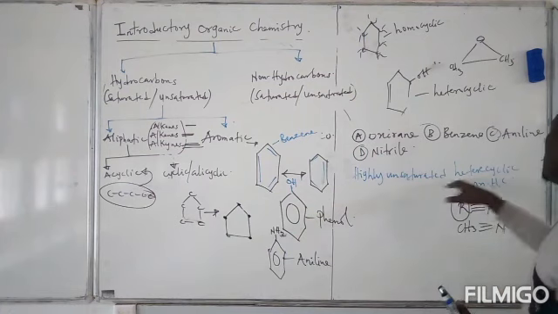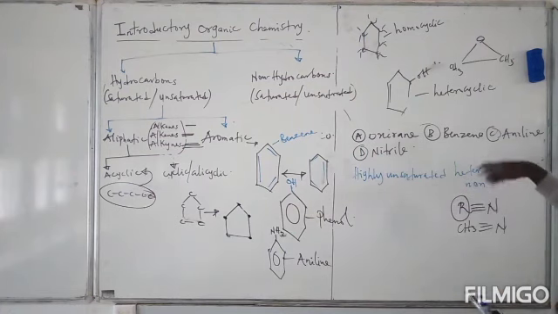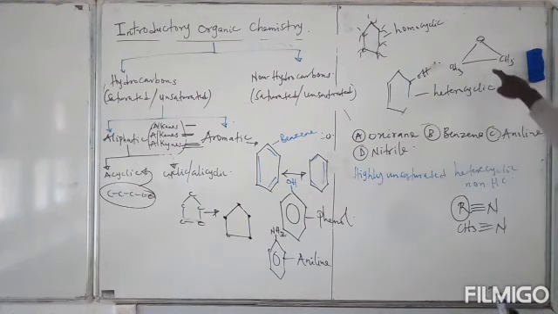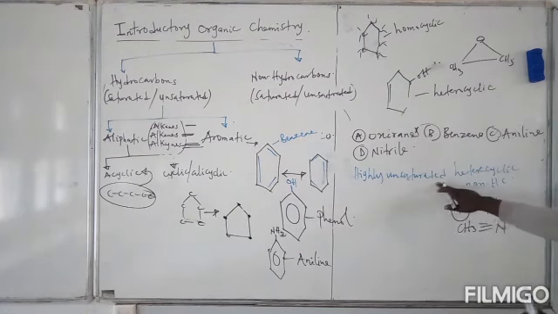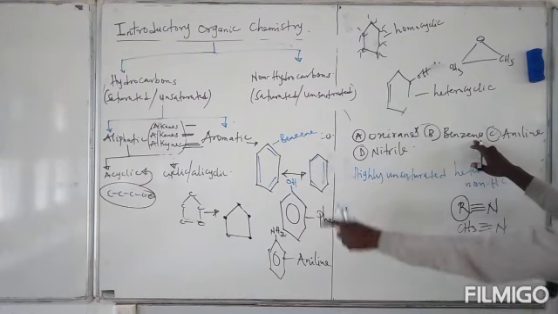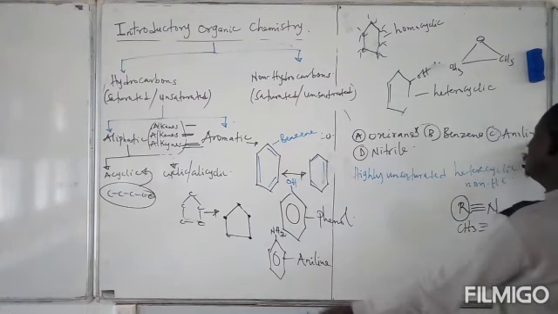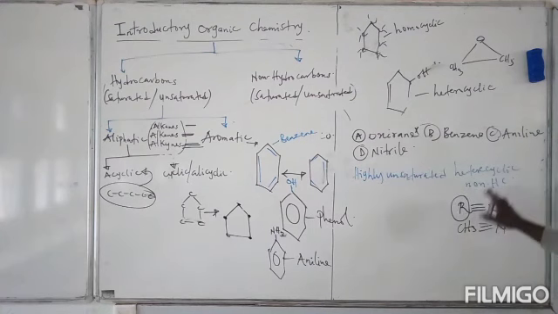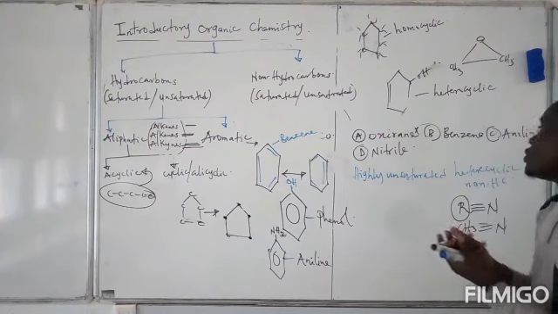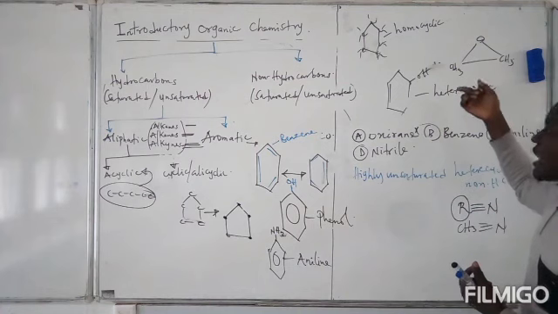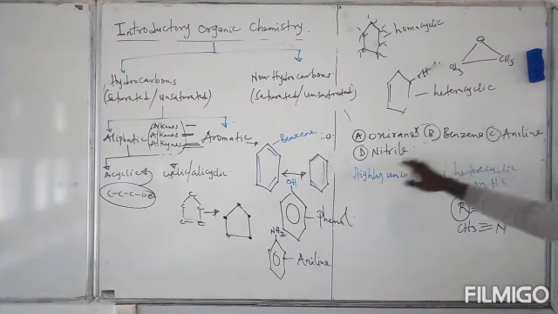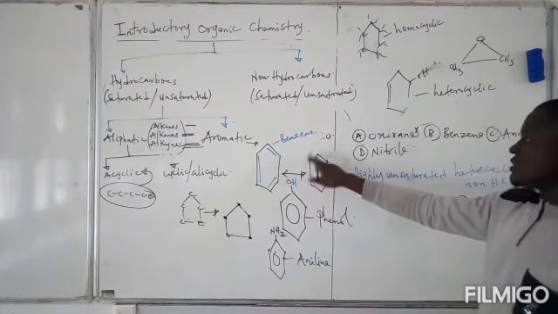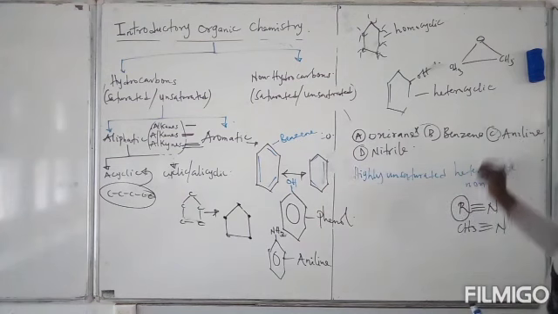Now, which one is highly unsaturated, heterocyclic, and is a non-hydrocarbon? If we look at all these examples, firstly, oxirane. Oxirane is saturated. It is not unsaturated, so it can't be oxirane because the first condition says it must be highly unsaturated, right? If you look at benzene, benzene is unsaturated. If you look at aniline, aniline is a benzene, so it's also unsaturated. And if you look at nitrile, nitrile is also unsaturated. Then it must be heterocyclic, which means it must be a cyclic compound with an additional element apart from carbon and hydrogen. So if you look at benzene, benzene is homocyclic because it only contains carbon and hydrogen. So it can't be benzene in this case.